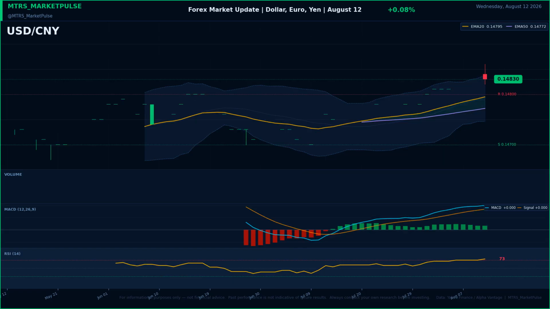US dollar to Chinese yuan is trading at 0.1483, gaining 0.08% on the session. The onshore yuan reflects PBOC daily fixings, US-China trade dynamics, and capital flow controls.